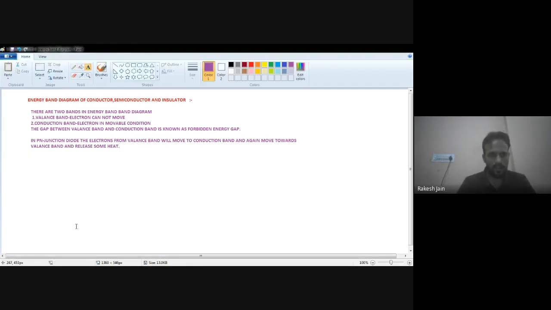So how does the diagram of the conduction band and valence band look? Let's first see the energy band diagram of the insulator. This is your valence band.